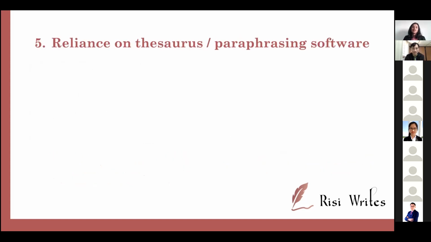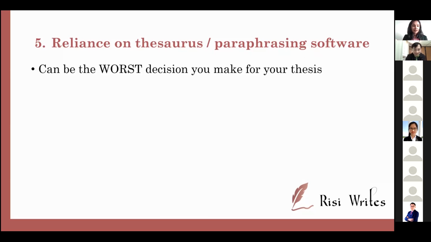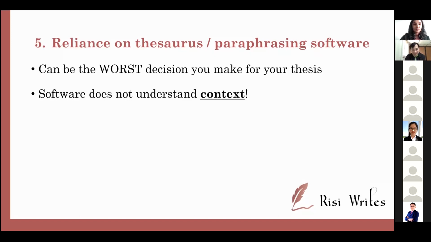Now, this is my personal pet peeve. This makes me the angriest as a proofreader, as an editor. This is the one thing that makes me very emotional. Now there's a lot of development in technology, in software. We have a lot of aids to help us in writing. As good as they are, it can also be the worst possible thing you do for your thesis. And I will show you why in a while.